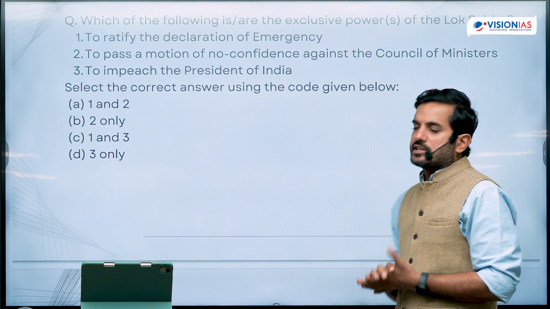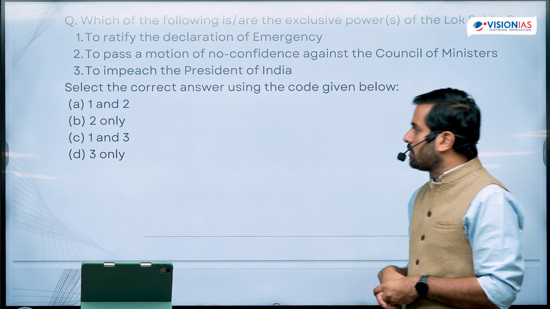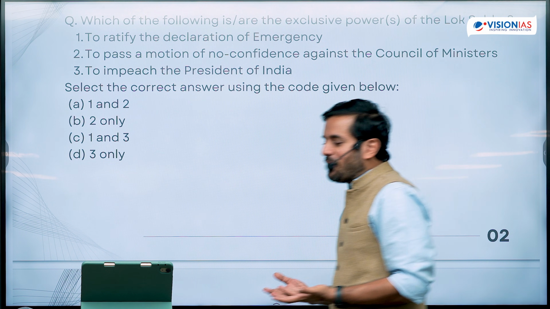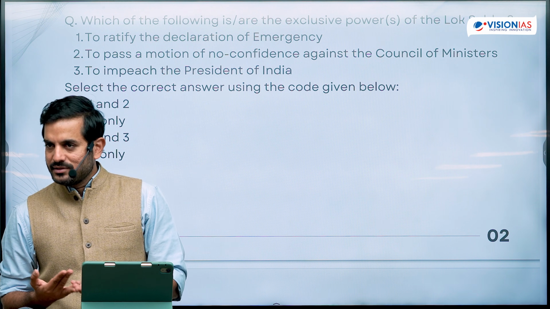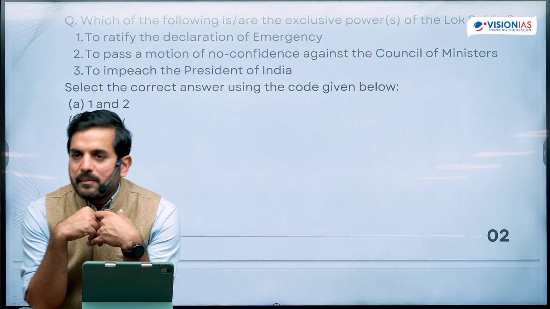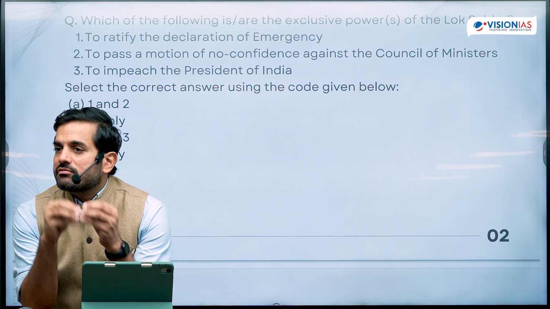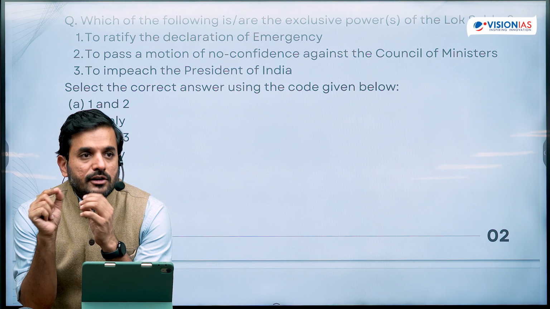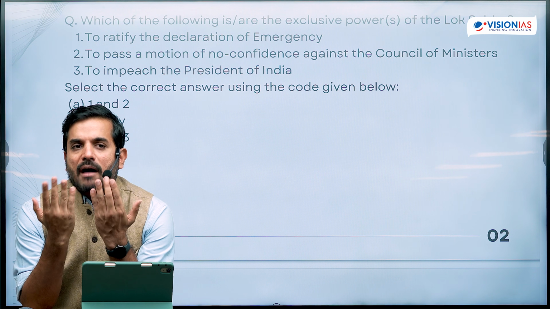I don't need to read the third statement, but let me still read it, because there is no option that says 2 and 3 only correct. Anyway, the third statement is to impeach the President of India. We all know, according to the provisions of Article 61 of the Indian Constitution, the President of India's impeachment can be carried out through a resolution passed by each of the houses of the Parliament by a majority of 2/3 of the total membership of the House. So therefore, this is not an exclusive power of the Lok Sabha.